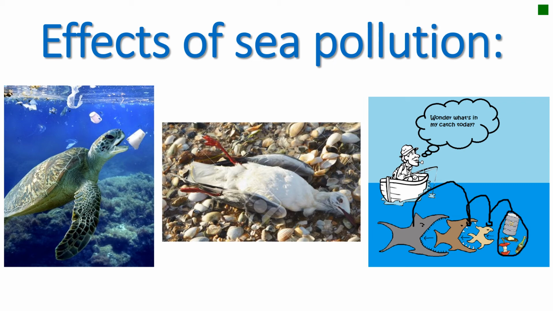So what happens to all the fish? They will become polluted, and if a man takes one of these and eats it, he will become sick and maybe die later due to many diseases. Those are the effects of sea pollution: the death of marine animals and other animals, and also the human will be affected by this.